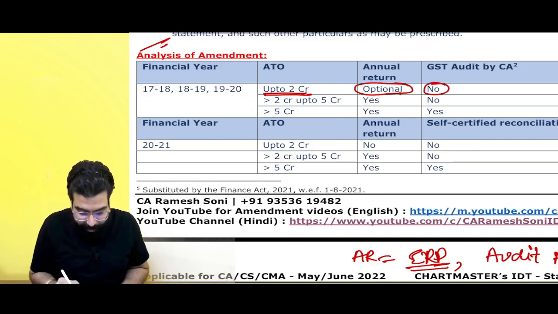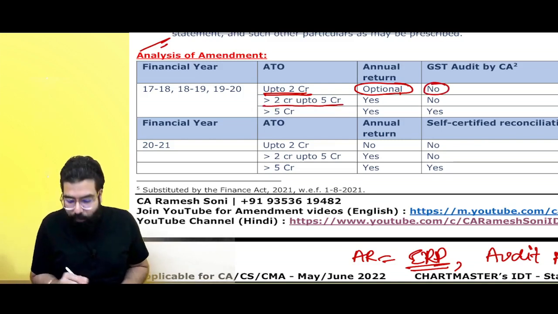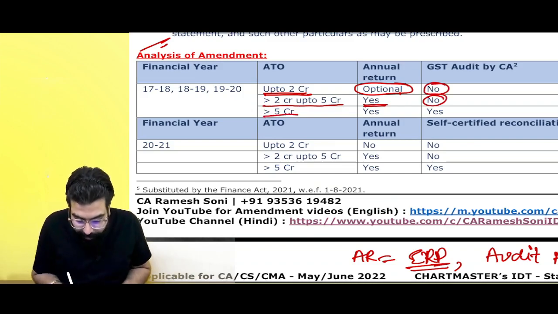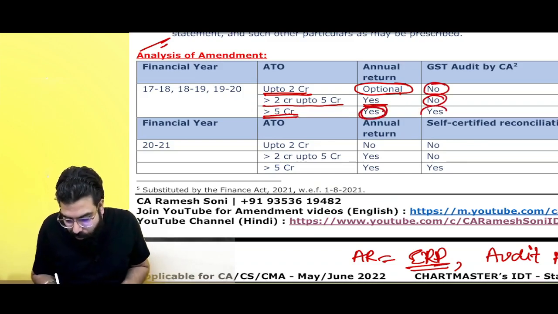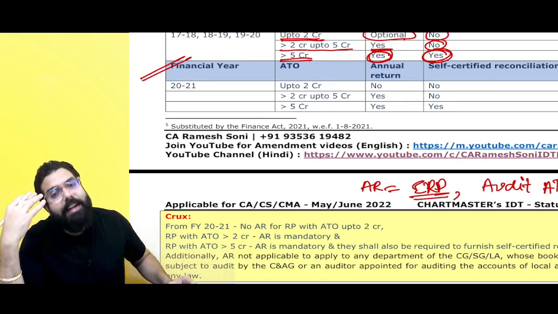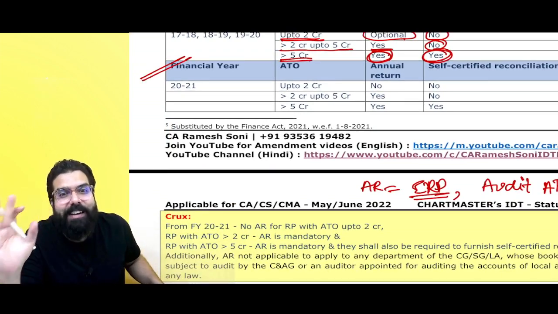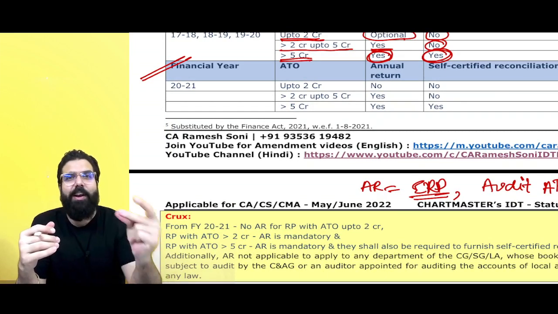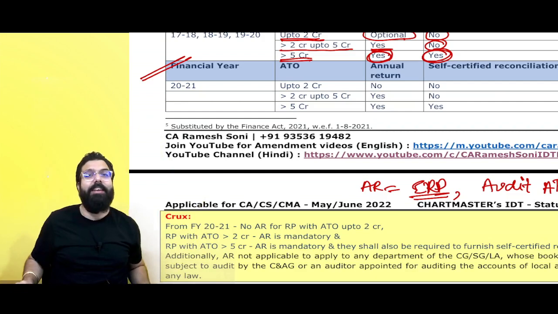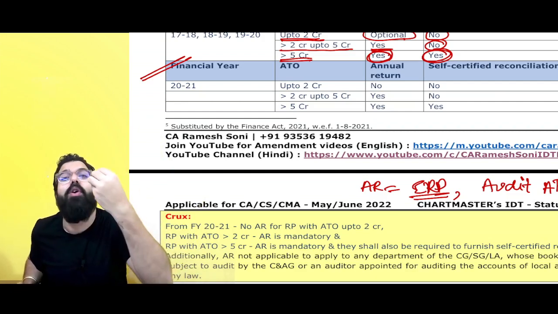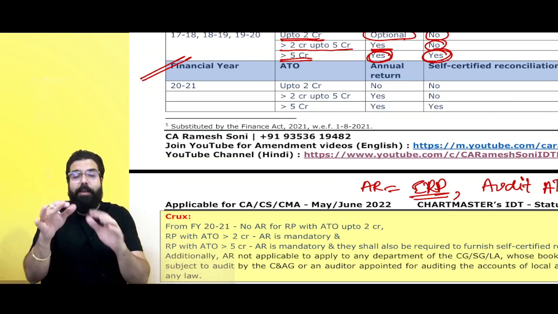GST audit not required. Greater than 2 crore up to 5 crore, annual return also required, audit not required. Greater than 5 crore, annual return also required, audit also was required. But now they have deleted the requirement of GST audit by a chartered accountant. You know that the requirement of GST audit by a chartered accountant has been deleted. It means if your turnover exceeds 2 crore or 5 crore, audit is no more required. But then what is required, sir?